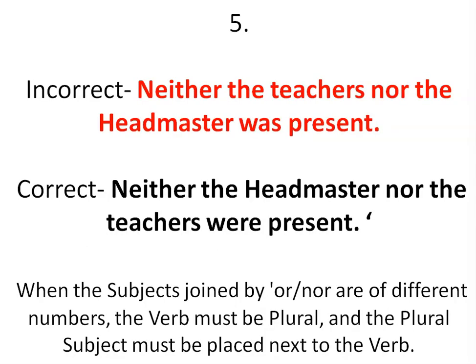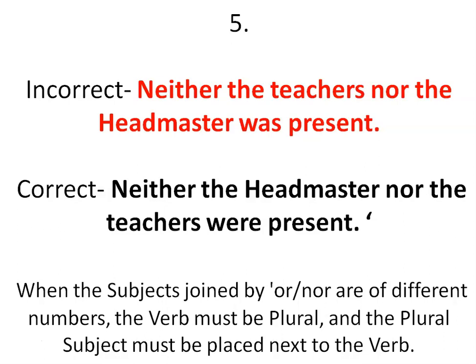The next one, the fifth one: neither the teachers nor the headmaster was present. So this is the incorrect version, and the correct version is neither the headmaster nor the teachers were present. So the logic behind it is when the subjects joined by or, nor are of different numbers, the verb must be plural and the plural subject must be placed next to the verb.